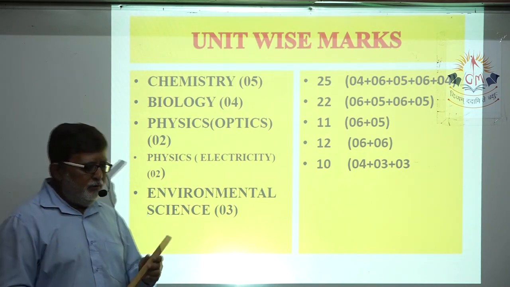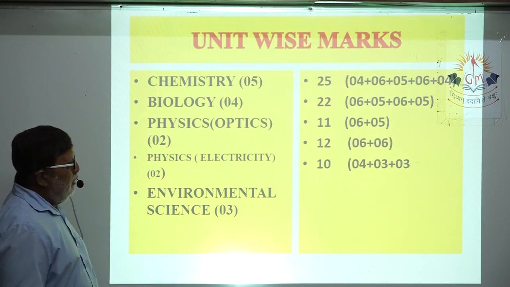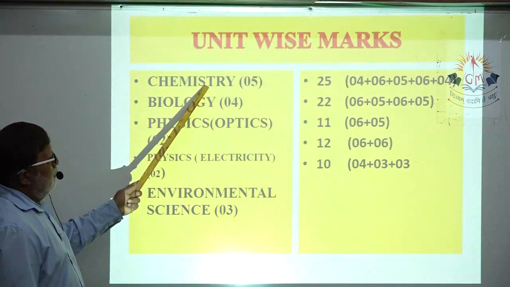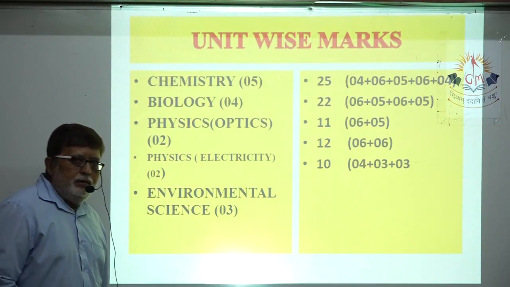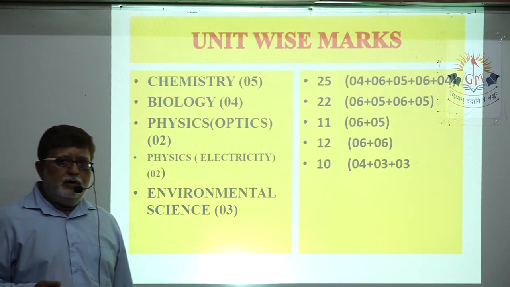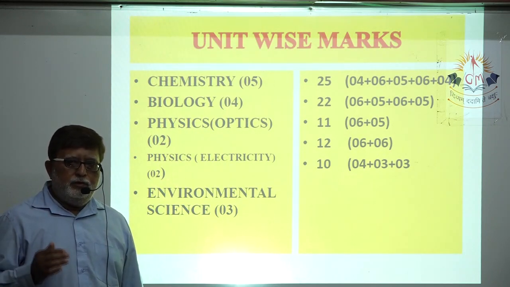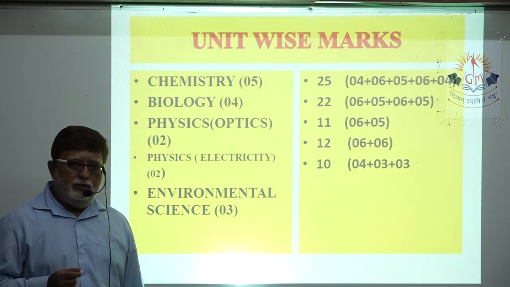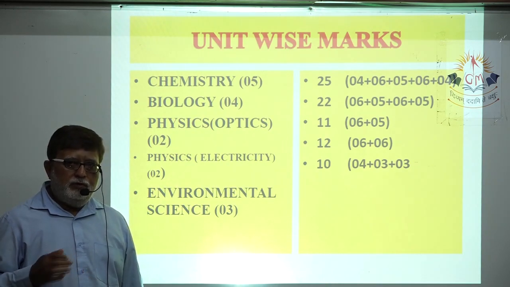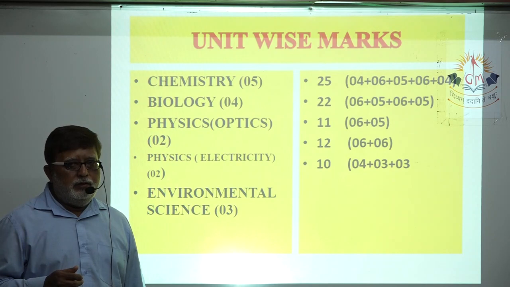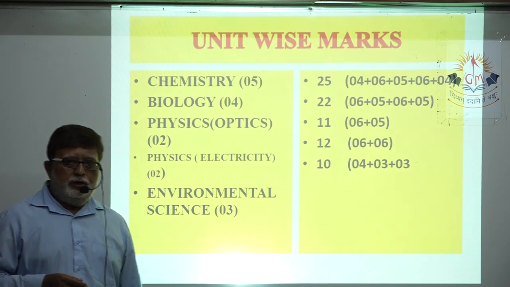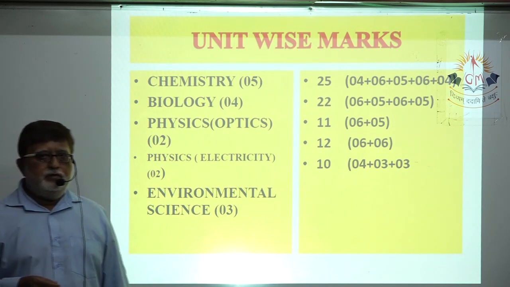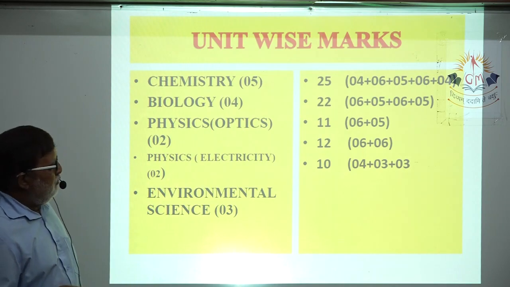Actually, dear student, if you verify your index, there are 5 chapters in chemistry: chapter number 1, 2, 3, 4 and 5. These 5 chapters are for chemistry. Chemistry is the biggest unit in your subject science and technology.